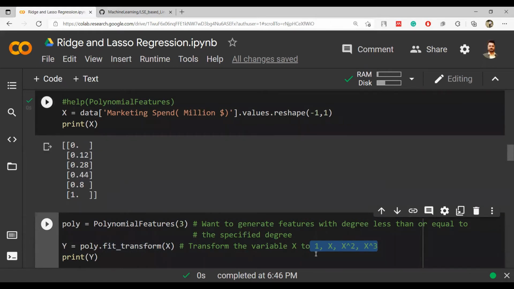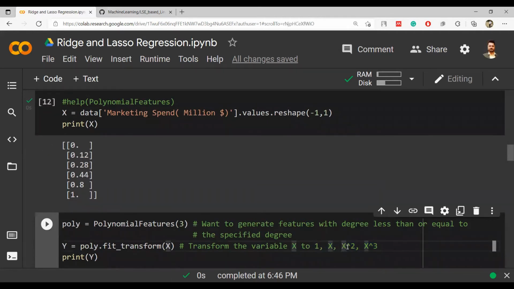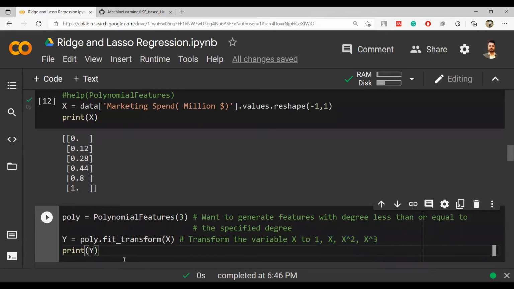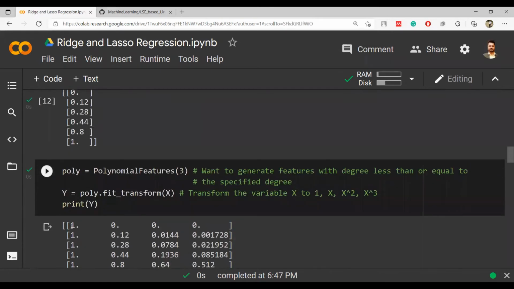So 0 will be 0 in all the cases, right? I mean, obviously 1 will be there, but 3 zeros will be there. But for 0.12, we get 1, 0.12, 0.12 whole square, and then 0.12 whole cube. This kind of transformation will be done, and it looks like this. So for 0, my updated data looks like this: 1, 0, 0, 0. For 0.12, it is simple: 1, 0.12, 0.12 square is 0.0144, and 0.12 whole cube is this.